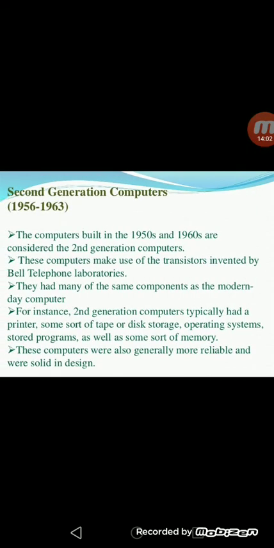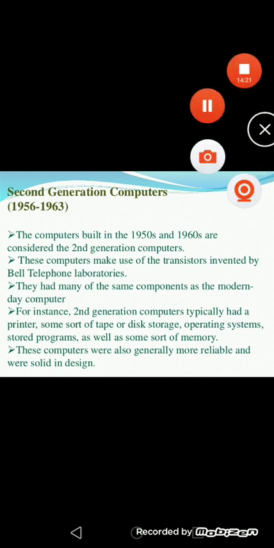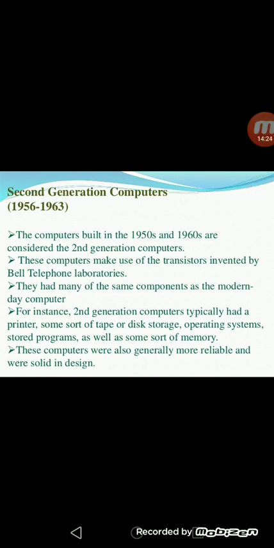Next is second generation computers, 1956 to 1963. The computers built in the 1950s to 1960s are considered second generation computers. Replacing the first generation vacuum tubes, they used the transistor, invented by the Bell Telephone Laboratories.